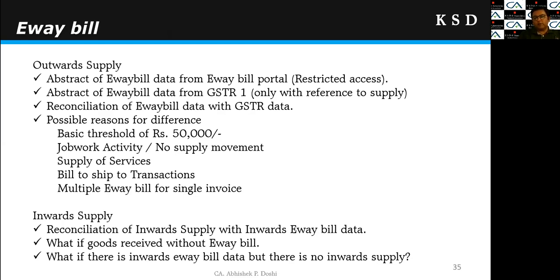Now the reverse case: what if there is inward e-way bill data but there is no inward supply, right? There is e-way bill data for my inward supply, but the same is not there in the books of accounts or GST returns. Then what will be done? Then we need to find out the reasons for such a mismatch. There may be a mistake by the supplier in uploading the e-way bill data or some other reasons. And based on such reasons, we need to find out the resolutions for the same, right?